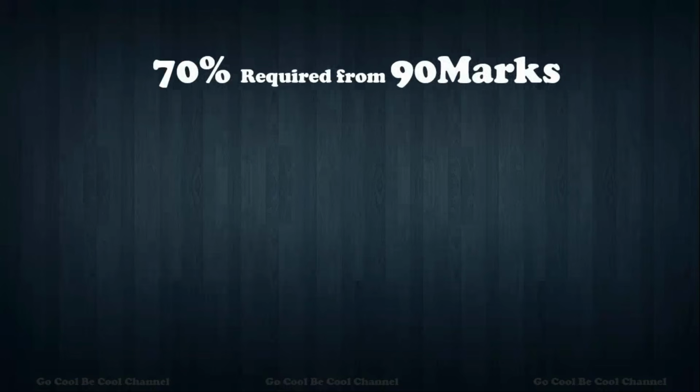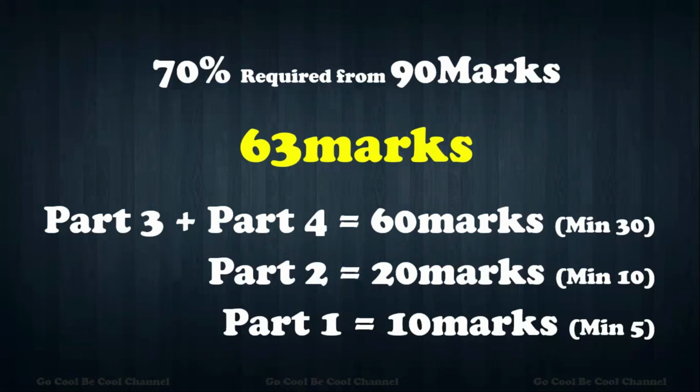How can we do that? 70% is required from 90 marks, so we are supposed to get 63 marks. Part 3 and Part 4 put together are 60 marks, Part 2 is 20 marks and Part 1 is 10 marks. You have to allocate your time, otherwise you won't pass this examination. Time is very, very important.